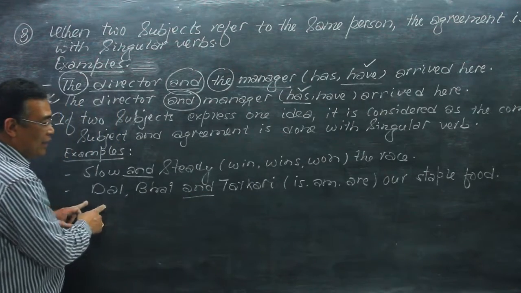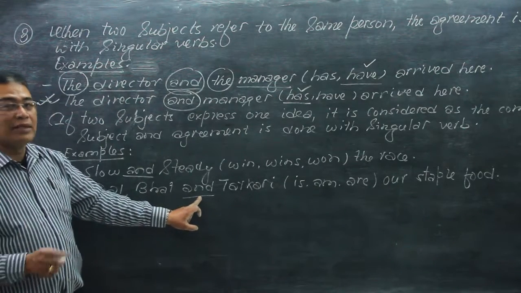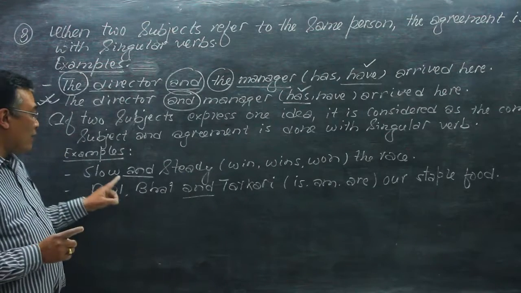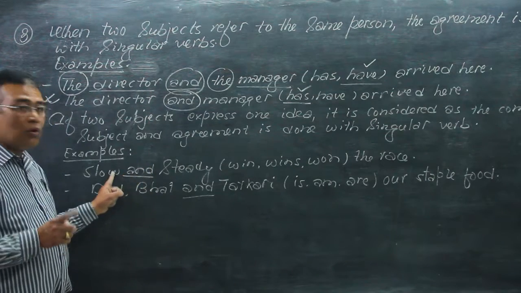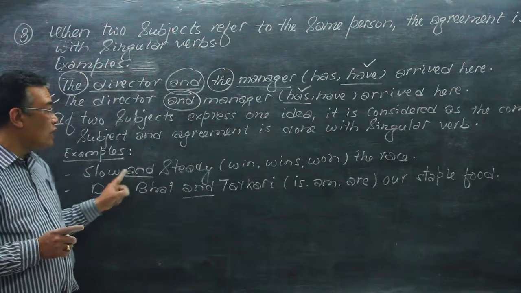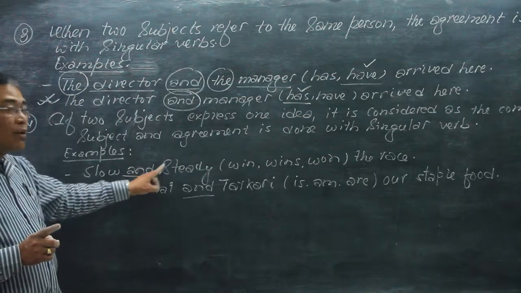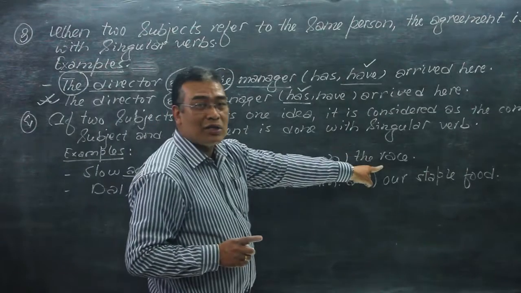Here three nouns are combined with and. But if the two subjects express one idea, like slow and steady, where slow means slow and steady also means slow, they are the same thing. Slow and steady wins the race.